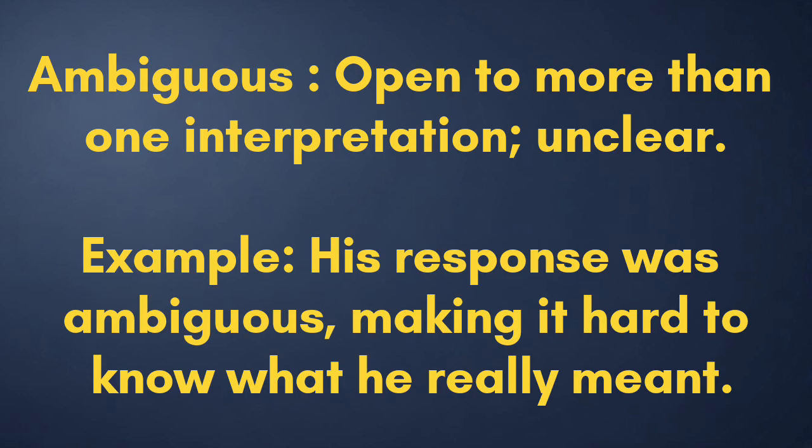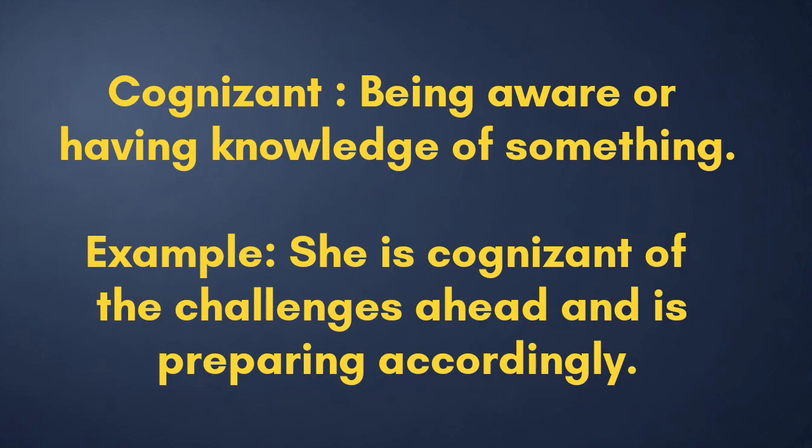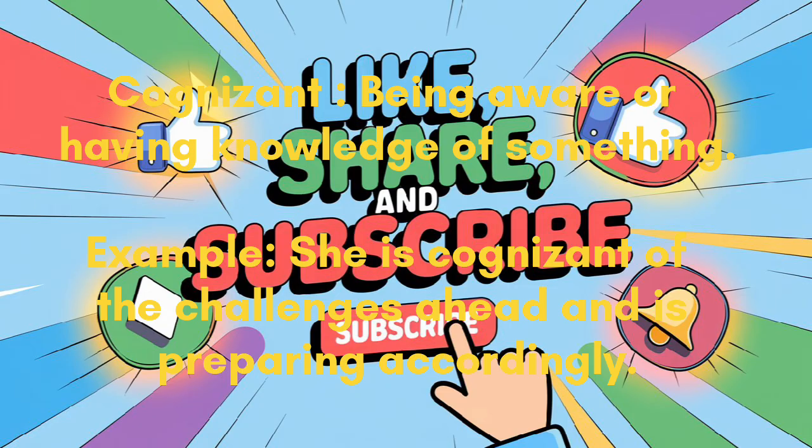Word 5. Ambiguous, open to more than one interpretation, unclear. Example, his response was ambiguous, making it hard to know what he really meant. Word 6. Cognizant, being aware or having knowledge of something. Example, she is cognizant of the challenges ahead and is preparing accordingly.